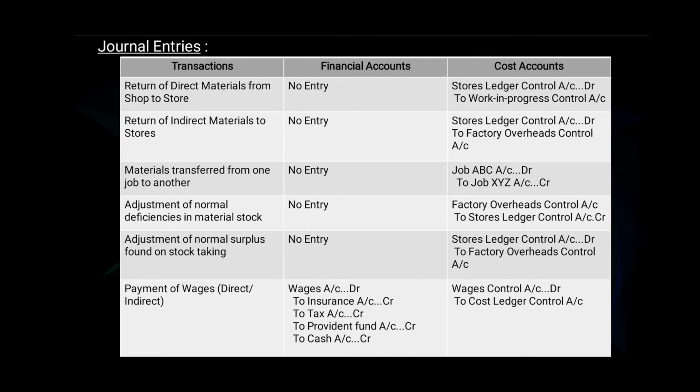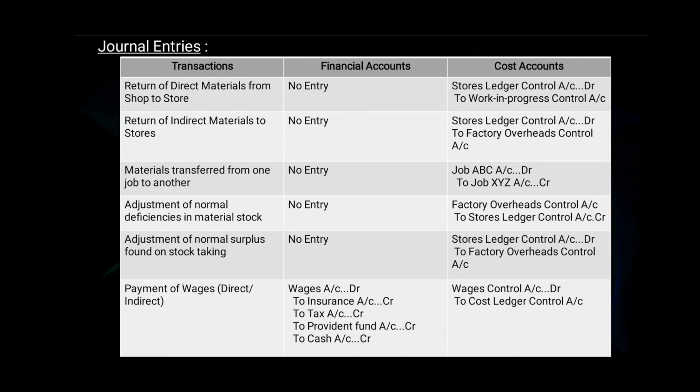Number 10. Return of indirect materials to stores. In financial account there will be no entry. In cost account the journal entry will be stores ledger control account debit to factory overheads control account. 11th. Materials transferred from one job to another. In financial account there will be no entry. In cost account the journal entry will be job ABC account debit to job XYZ account.